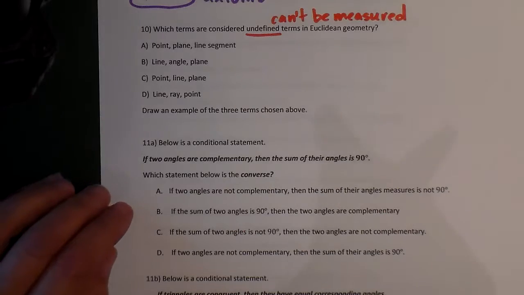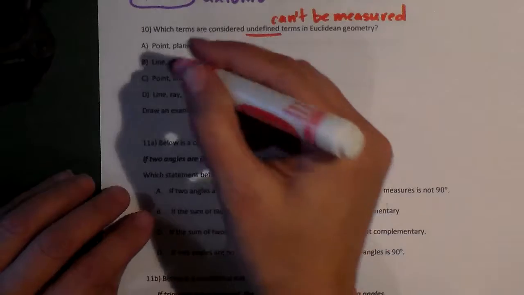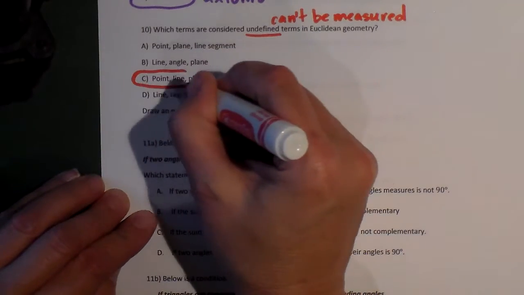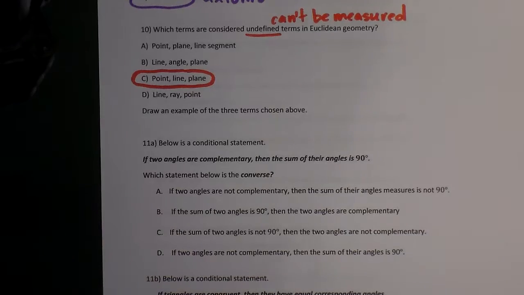If you look at things that cannot be measured: point, line, and plane. A point is just an indescript location in space. We can't measure it. A line is infinite. You can't take a ruler and measure it. A point has no thickness, a line has no length, a plane goes infinitely in all directions.